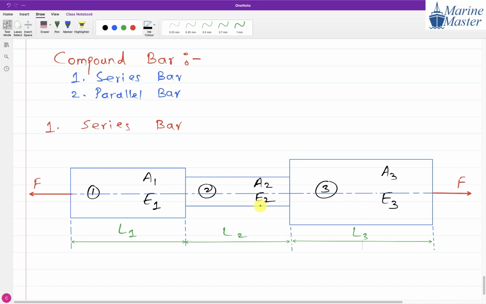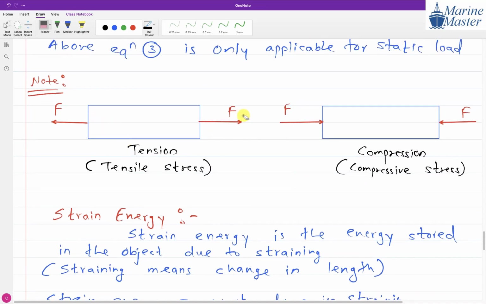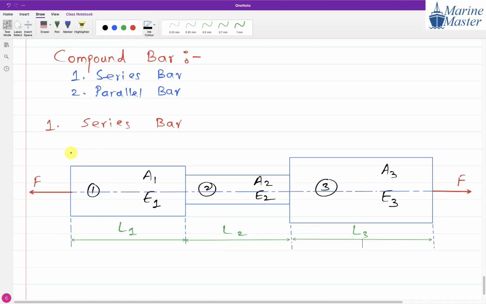Here I am showing you 3 parts of the series bar. What is the speciality of a series bar? For all parts, the center line is the same. And load F is applied axially. Here I am showing a tensile load, but the load may be compressive also. We have already studied what tensile and compressive loads mean. Now write down the discussion from the screen.